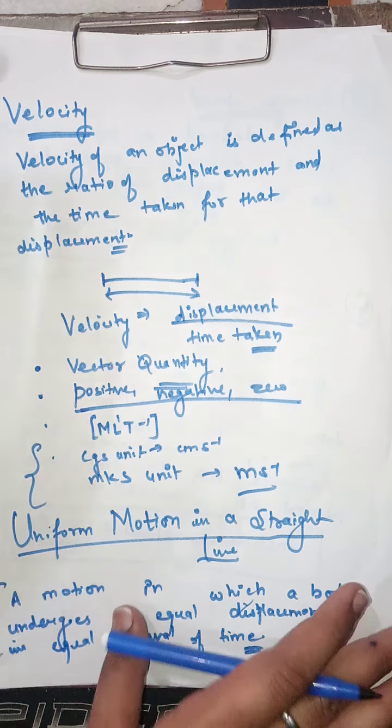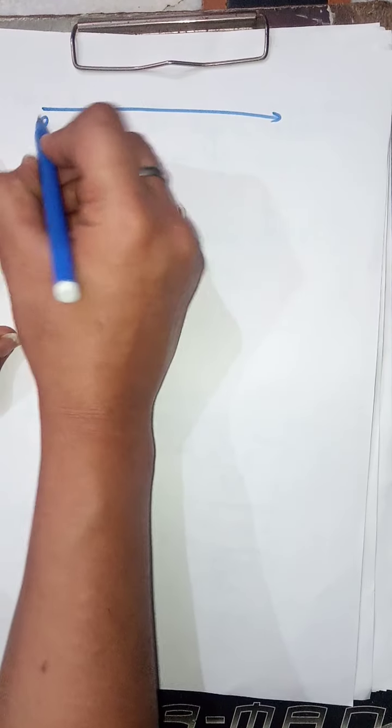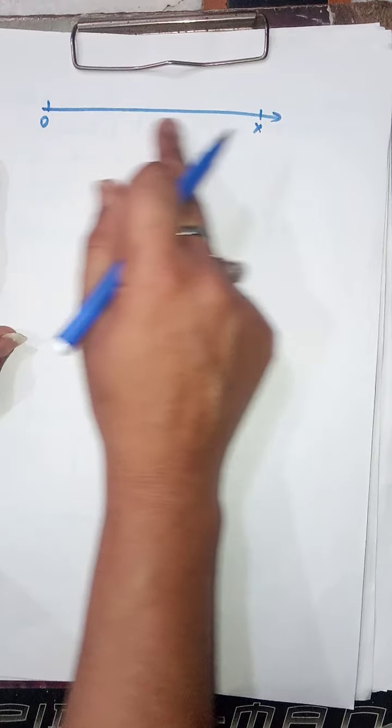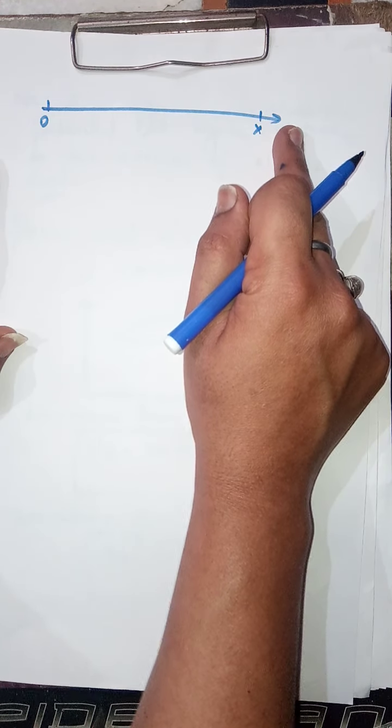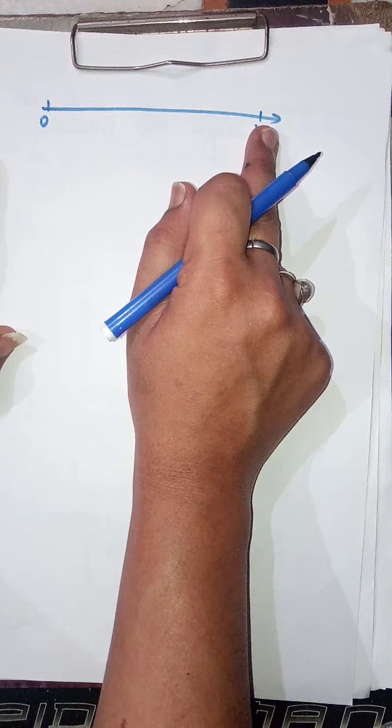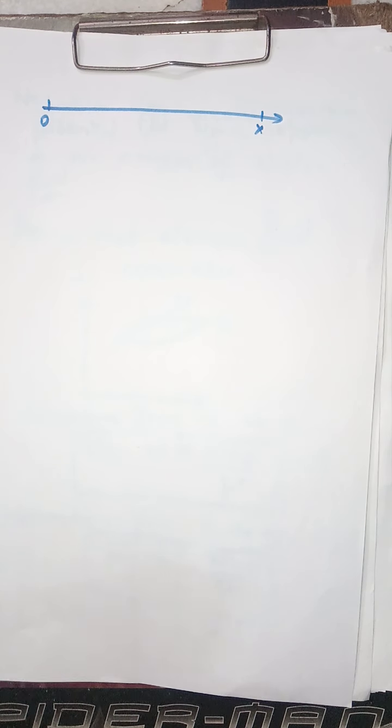Now, write down: consider an object in uniform motion moving along a straight line OX with velocity V. The body is moving in uniform motion along this line OX.